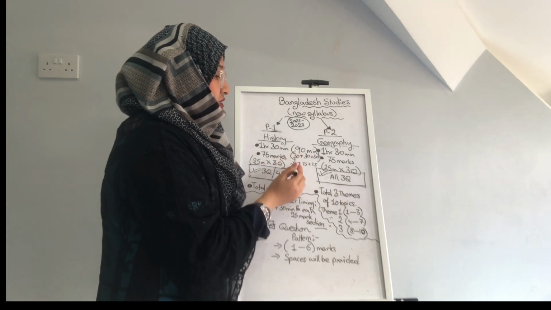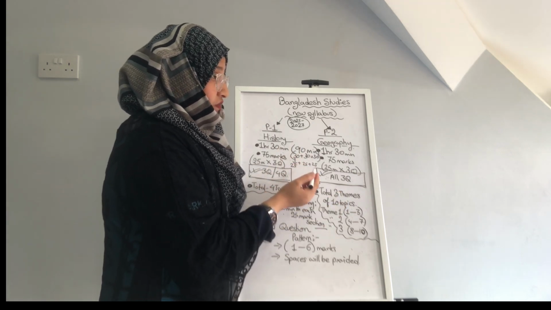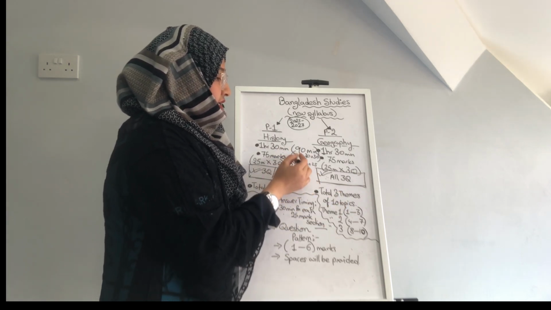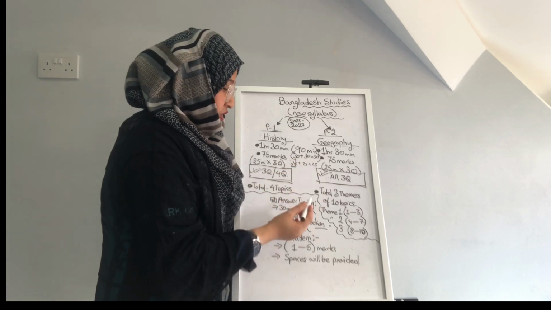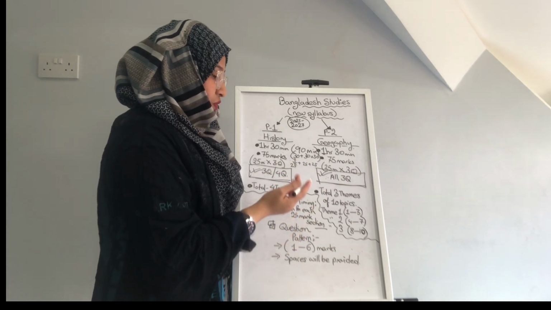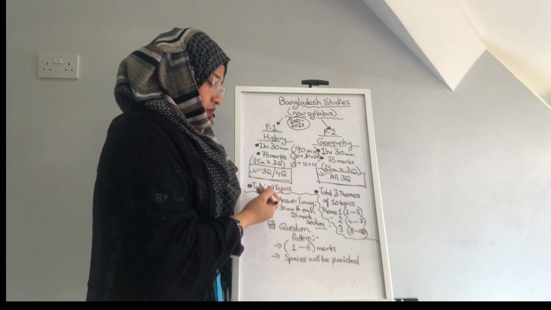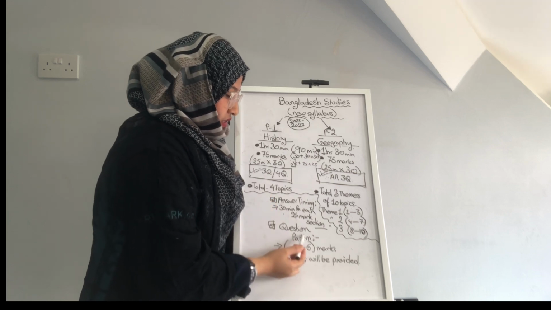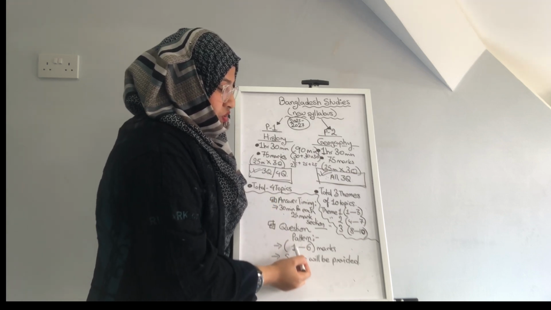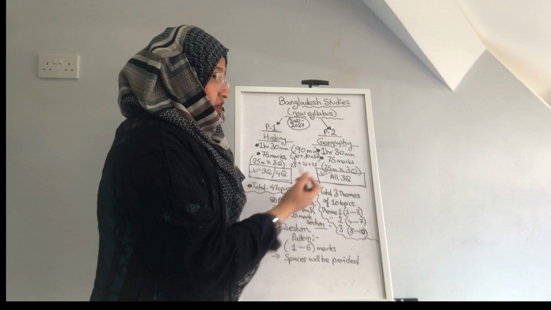Each question is worth 25 marks, so you have to take exactly 30 minutes to complete each particular section. That is what you have to remember, which was also a similar trick for the previous syllabus. The question patterns, the marking will be based on 1 to 6 marks for both history and geography.